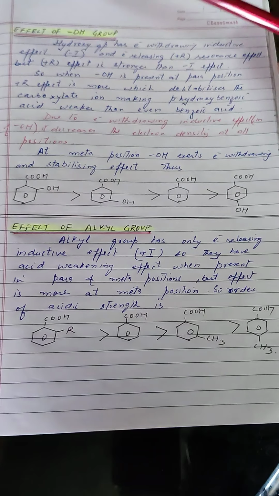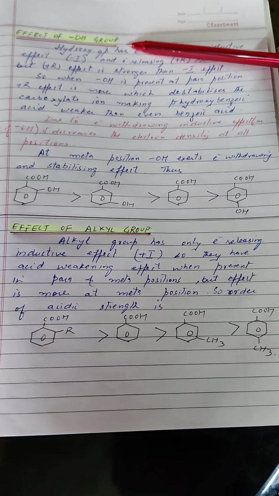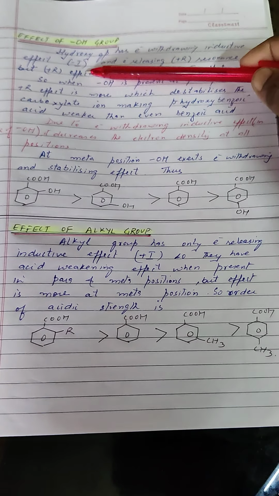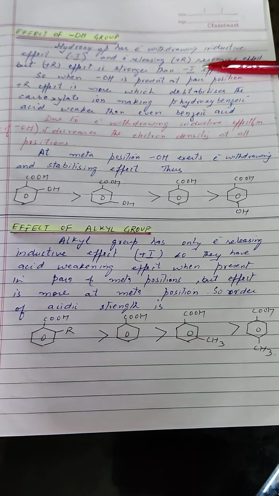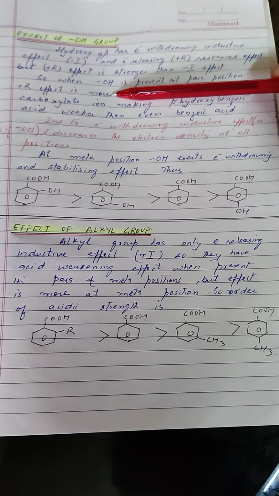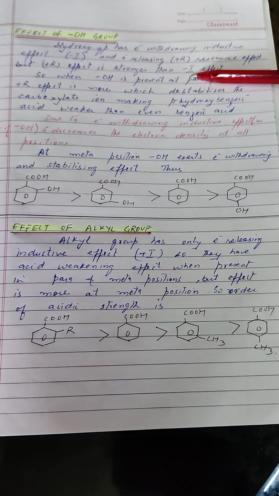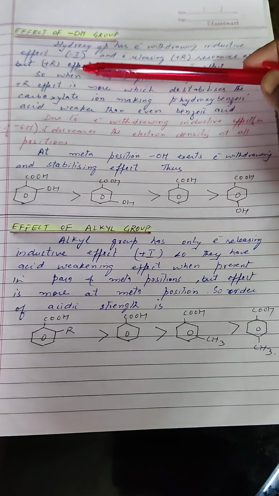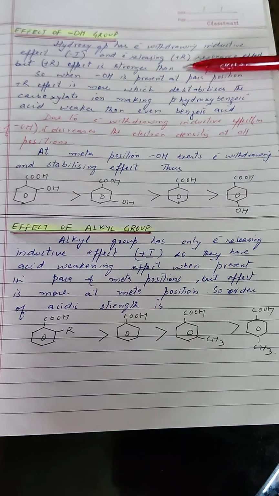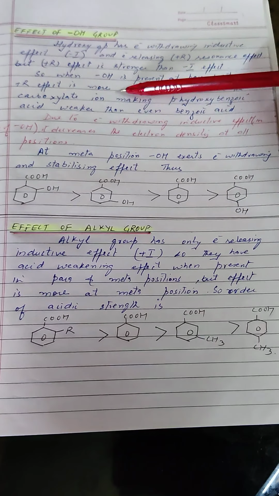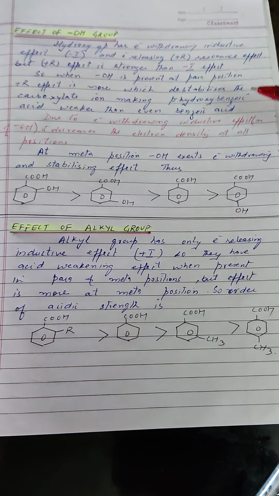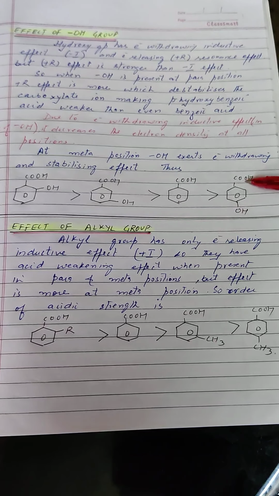Now let us take up the example of effect of OH group. Hydroxyl group has electron withdrawing inductive effect, that is minus I effect, and electron releasing plus R resonance effect, but plus R effect in this case is stronger than minus I effect. So when OH is present at para position, plus R effect is more, which destabilizes the carboxylate ion, making para hydroxy benzoic acid weaker than even benzoic acid. You can see para hydroxy benzoic acid is weaker than even benzoic acid.